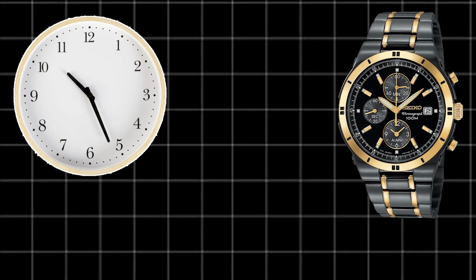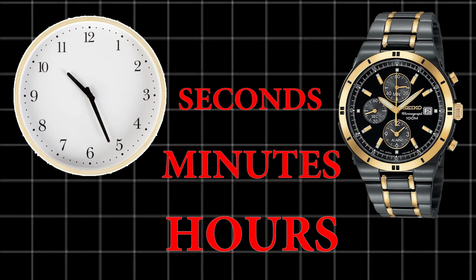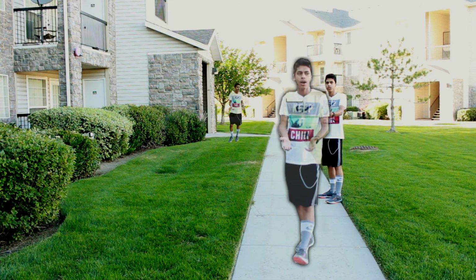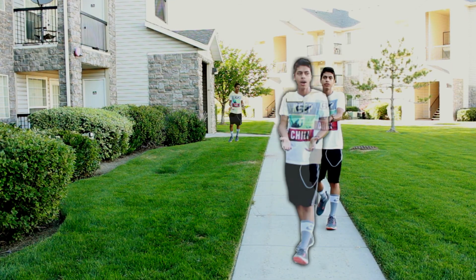When we think of time, we usually think of time from a clock or a watch. But clocks and watches tell us the measure of time, like hours, minutes, or seconds. But it fails to tell us what time itself is. So, what is time? Well, we know that time is something that flows from past to present to future.